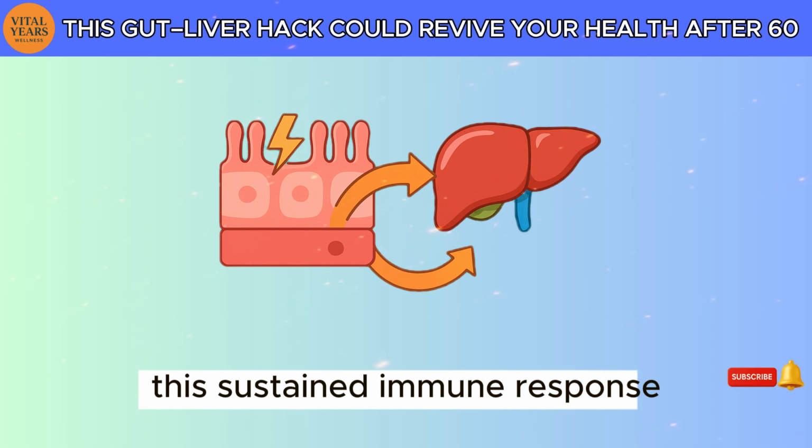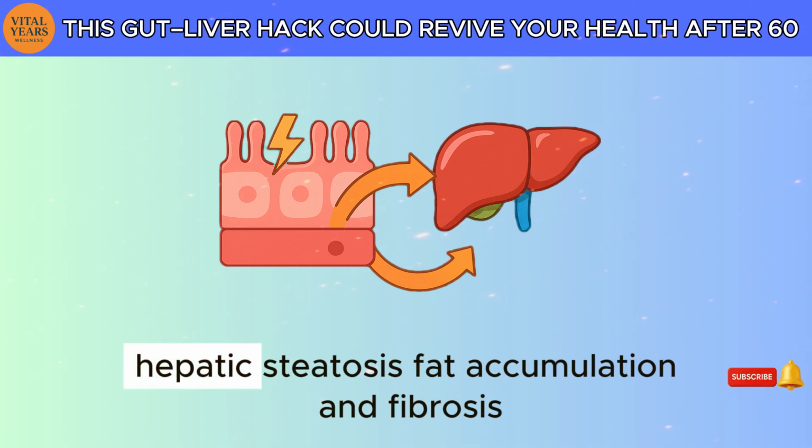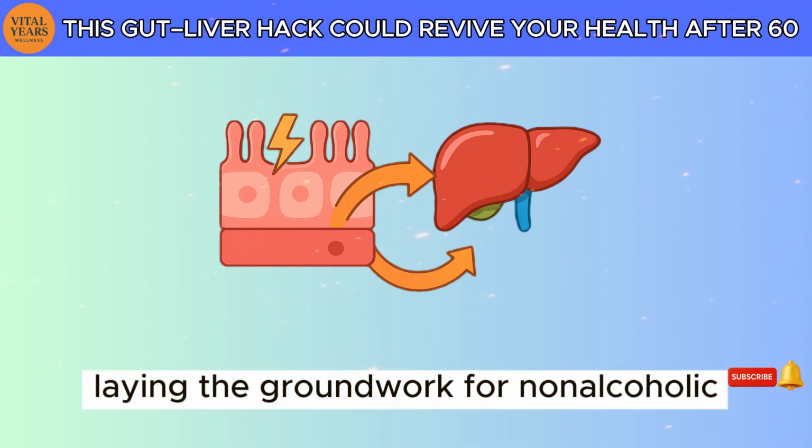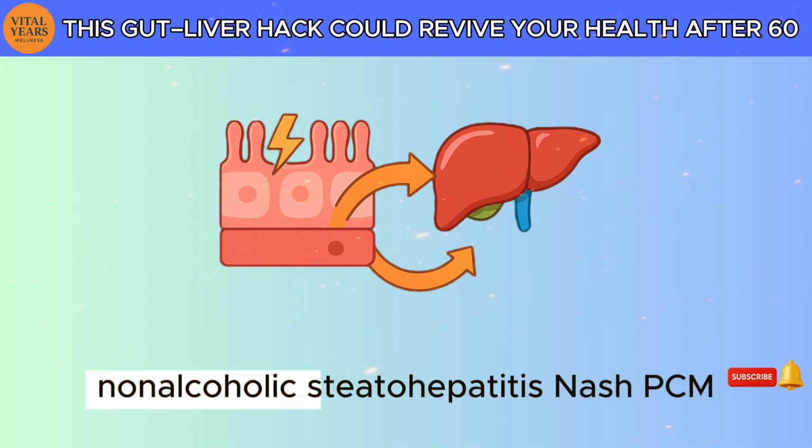3. Chronic low-grade inflammation. This sustained immune response contributes to insulin resistance, hepatic steatosis, fat accumulation, and fibrosis, laying the groundwork for non-alcoholic fatty liver disease, NAFLD, and its progressive form, non-alcoholic steatohepatitis, NASH.